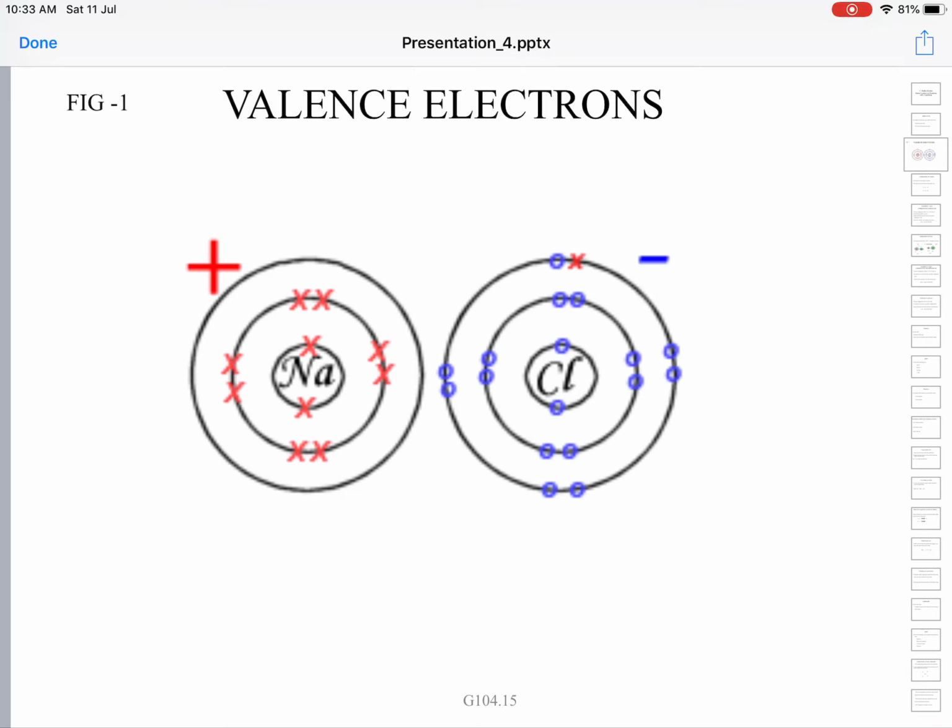In the chloride ion, the blue circles are electrons of the chlorine atom itself, and the cross in pink or light red color has come from the sodium atom. So it turned into a Cl minus ion. Now in the Cl minus ion it has 3s2 3p6 configuration, that is an octet configuration. So both the sodium ion as well as the chloride ion have the nearest inert gas configuration.